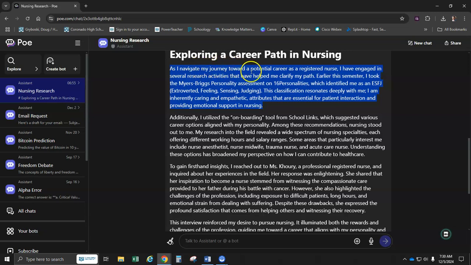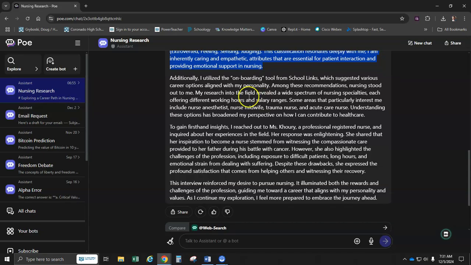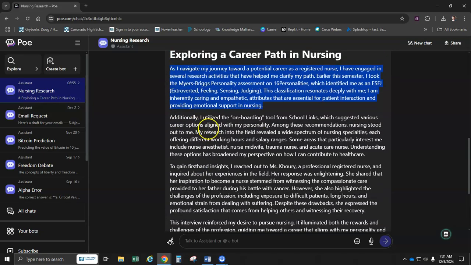I'm on a journey seeking a potential career path. And why did I figure out it's a registered nurse? That's what the last paragraph explains. This shows that my personality type matches nursing. So therefore, the rest of the paper is talking about my process of researching nursing.